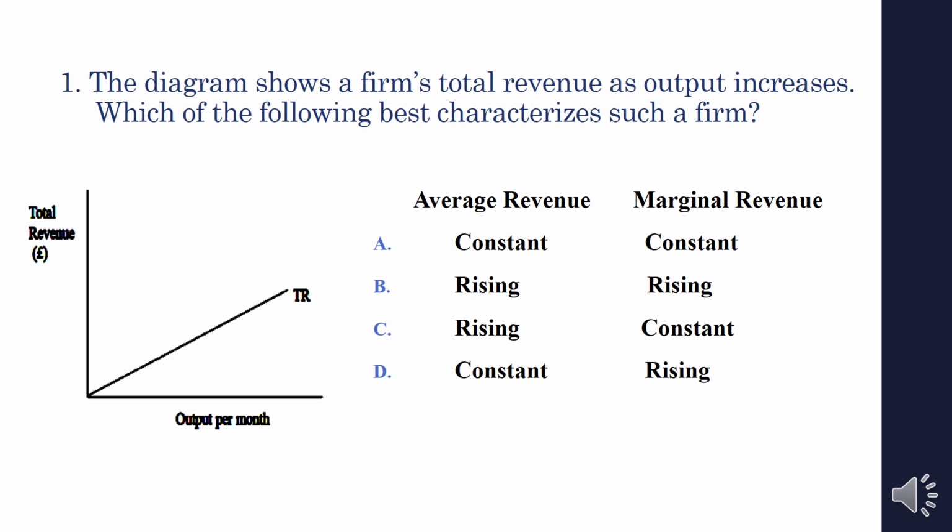Here is the first question. The diagram shows the firm's total revenue as output increases. Which of the following best characterizes such a firm? So they have given a total revenue curve diagram. You can see that it is just a straight line. Based on this, you have to identify how the marginal revenue and average revenue curves will look, whether rising, constant or declining. That's what you have to find out.